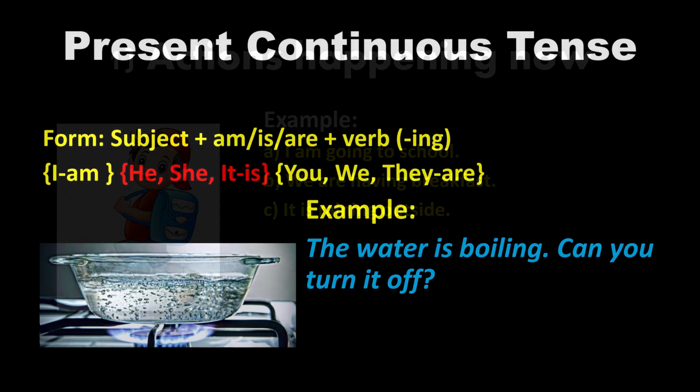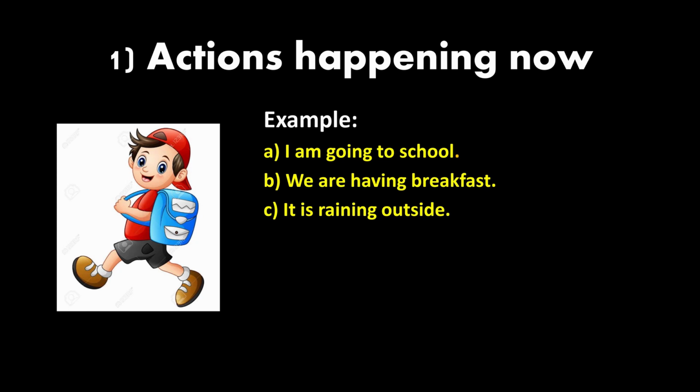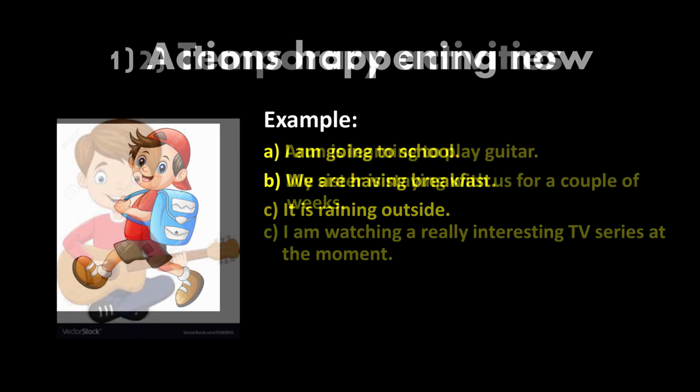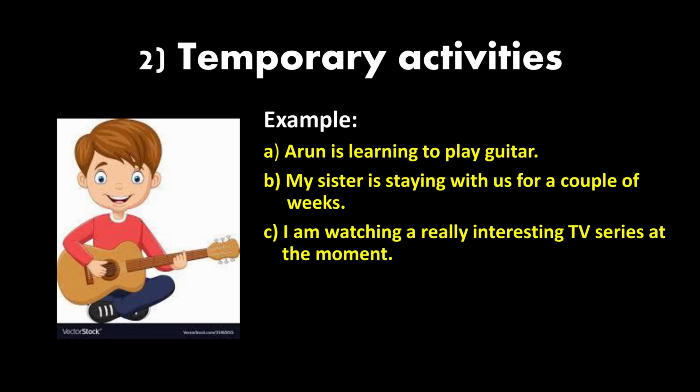Here are some more examples. Like I am going to school. We are having breakfast. It is raining outside. So these sentences also express what is happening now. So this is the first use of the present continuous. The second use is to talk about temporary activities.